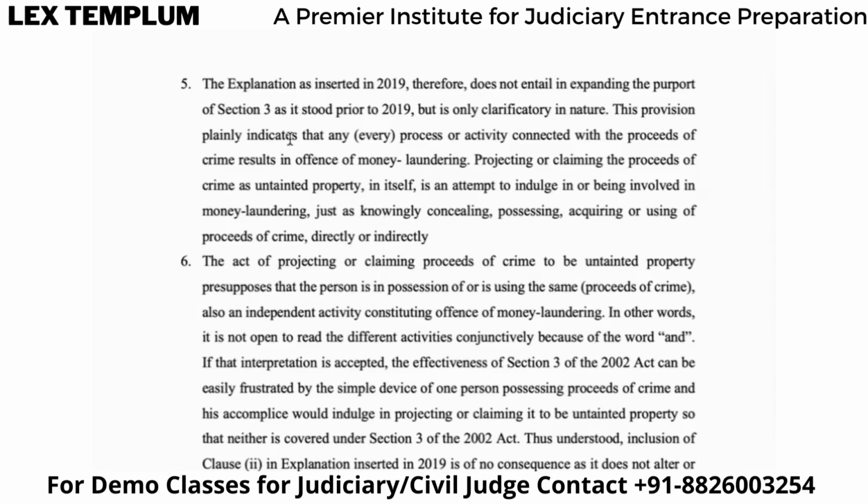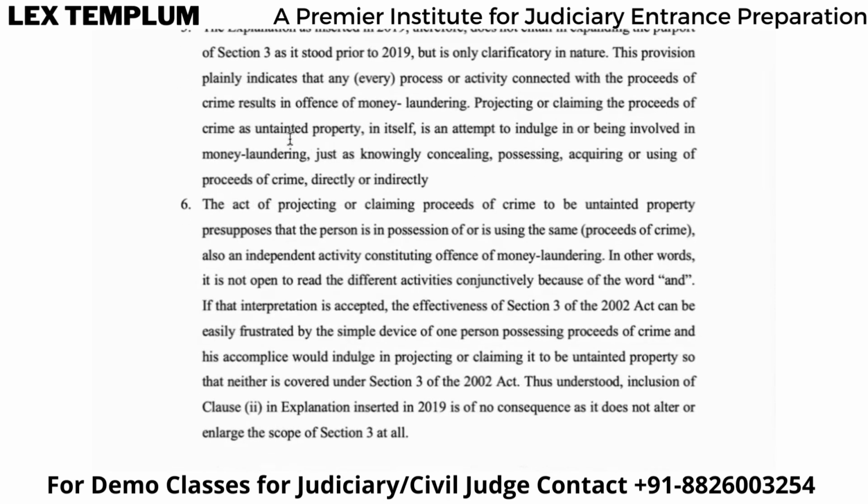Okay. And this provision plainly indicates that every process or activity connected with the proceeds of crime results in the offense of money laundering. ये provision बस इतना ही बोलता है कि जो भी आपकी processes हैं, activities हैं that are connected with the proceeds of crime, that becomes an offense of money laundering. Then projecting or claiming the proceeds of crime as untainted property, when you're claiming, you're saying that no, this property is white property, it is not a black property in itself, is an attempt to indulge in or being involved in money laundering, just as knowingly concealing, possessing, acquiring, or using proceeds of crime directly or indirectly.